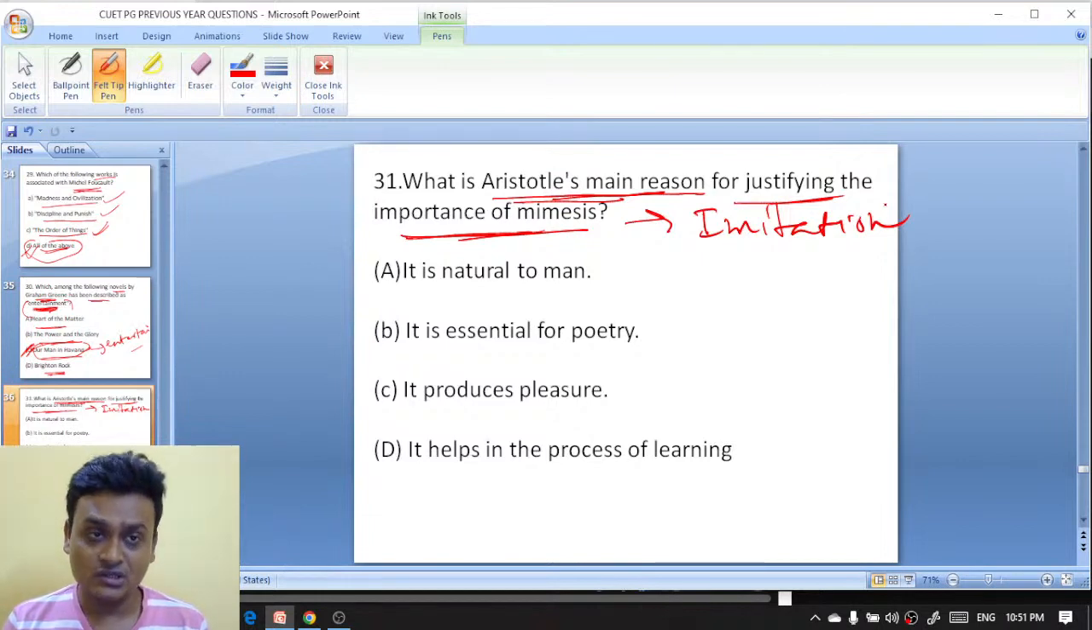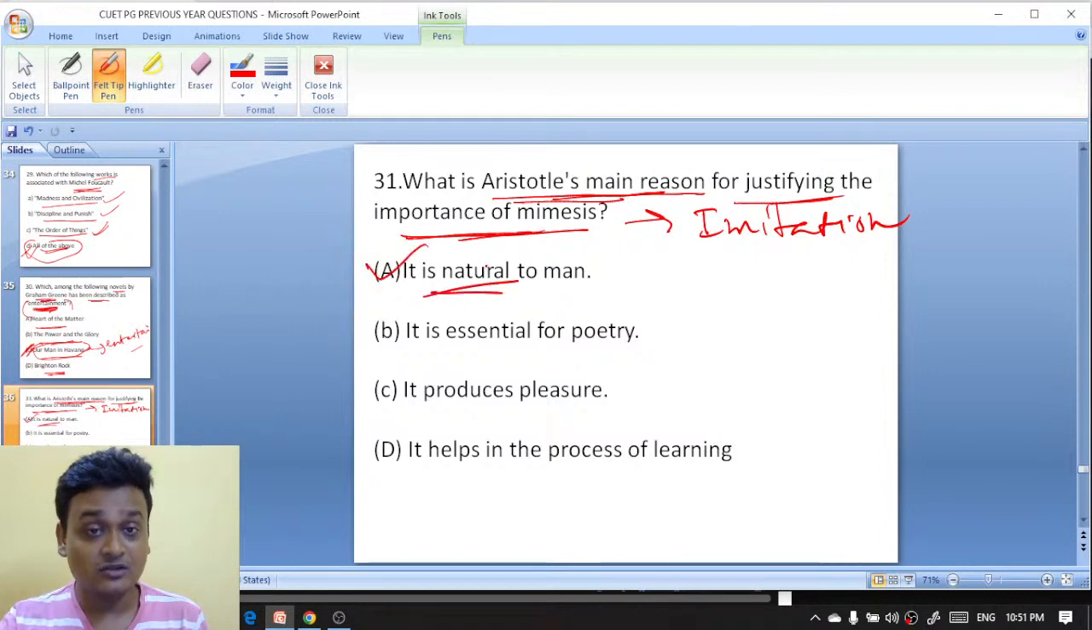How does Aristotle justify the importance of mimesis? It is natural to man, it is essential for poetry, it produces pleasure, or it helps in the process of learning. You are absolutely right. So it is natural to man. Mimesis is natural, so Aristotle justifies it as a natural thing. Everybody imitates, so it is natural to man.